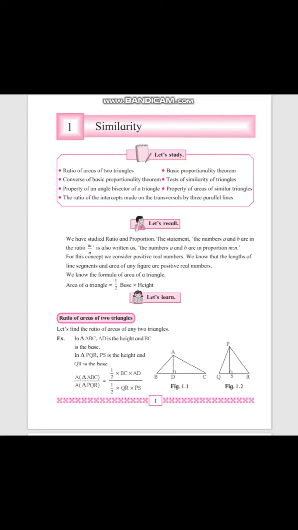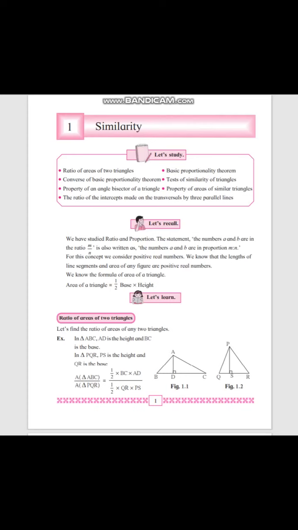Whatever topics are for self study, I'll tell you time by time. So let's start with the first one, that is ratio of areas of two triangles. This is that part. Let me zoom it. So students, now we are going through this first topic, ratio of areas of two triangles. We have already studied triangle as well as area of triangle. So let us see the ratio of areas of two triangles.